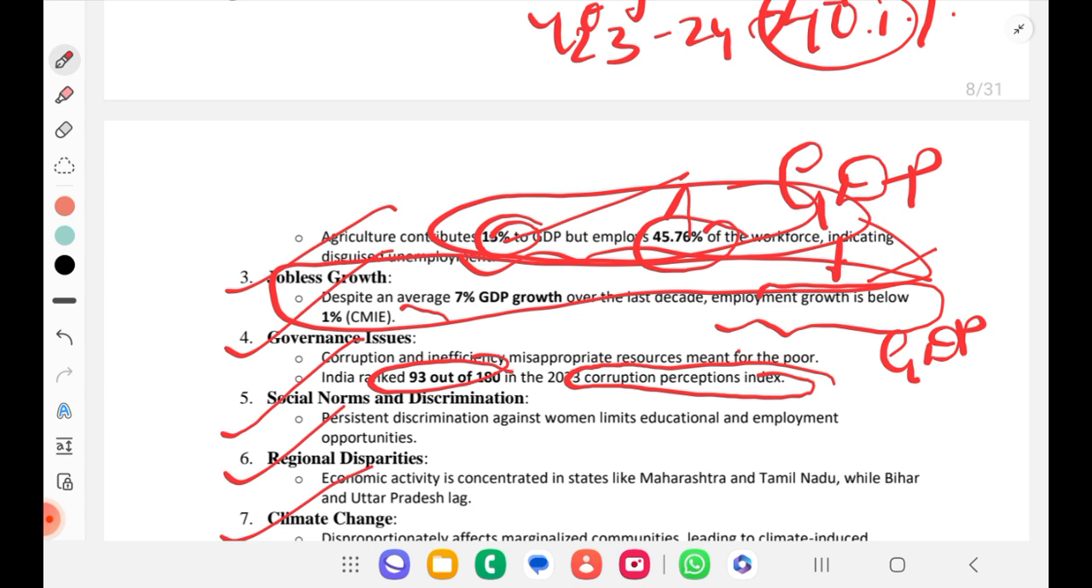Okay, for what is it? It is for the Corruption Perceptions Index. India is ranking 93 out of 180. That is, we are in poor condition. We have to have more probity in governance. Okay. Social norms and discrimination: persistent discrimination against women, limited educational and employment opportunities noted. So you can use the repeated data here.